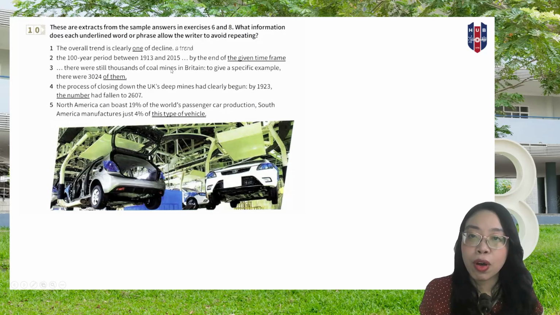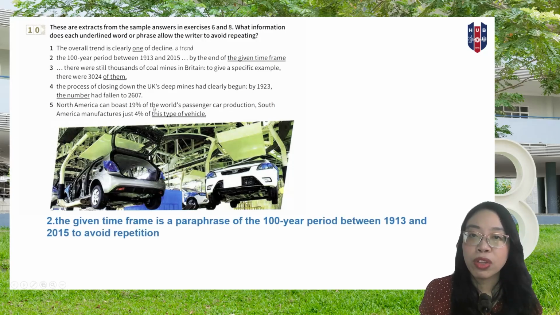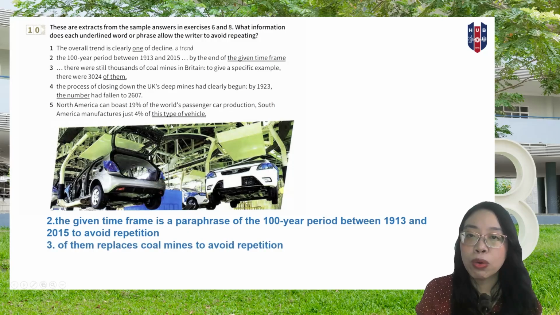Number 2, by the end of the given time frame. The given time frame here is a paraphrase of the 100-year period between 1913 and 2015 to avoid the repetition. For number 3 here, of them replaces coal mines in Britain.